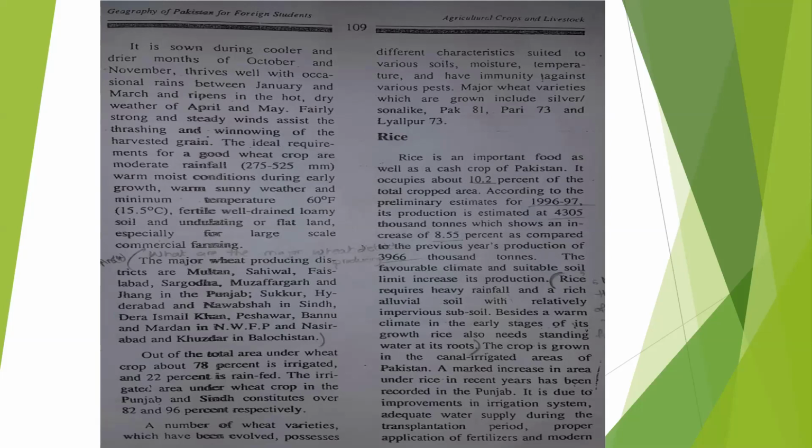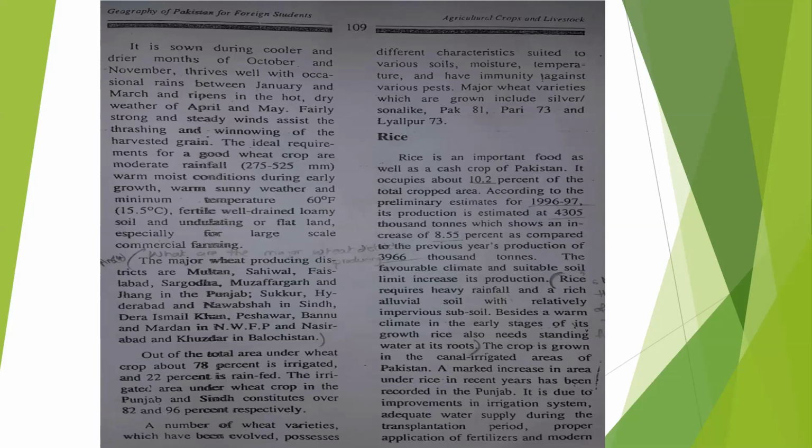Warm moist conditions during early growth, warm sunny weather, and minimum temperature 6 degrees centigrade and 15 to 25 degrees centigrade, fertile and well drained loamy and shale, and undulating or flat land, especially for large scale commercial farming. What is the next question which we will discuss now? What are the major wheat producing areas?